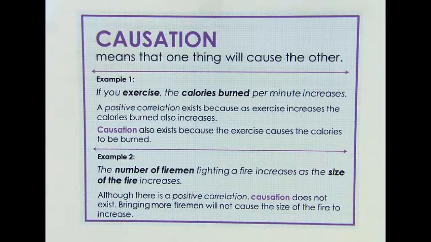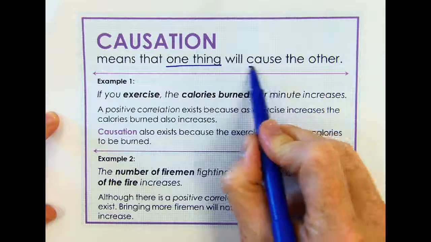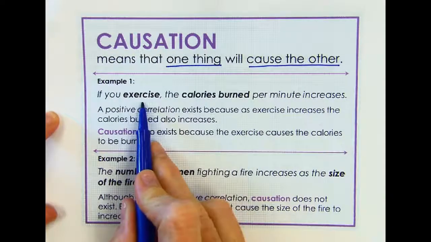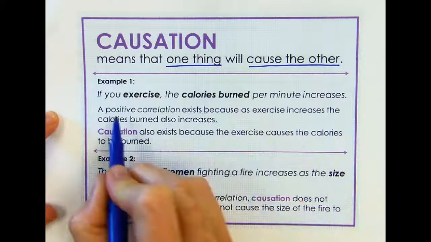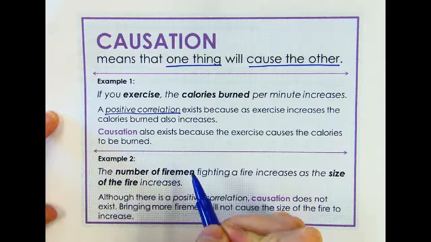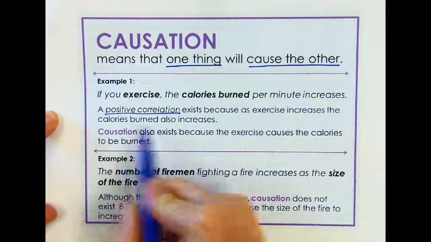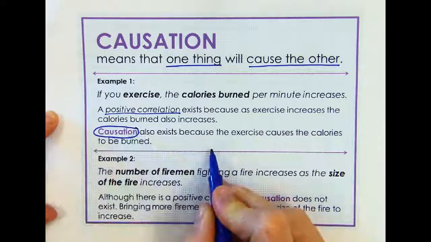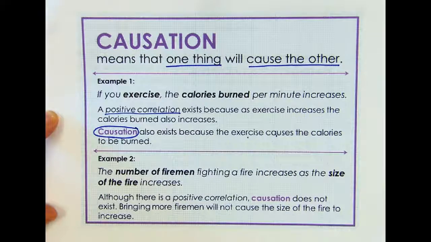Causation does not imply correlation. Causation means that one thing will cause the other. So, for example, if you exercise, the calories burned per minute increases. There is correlation because as you exercise, it increases the calories burned. Now, causation exists because the exercise causes the calories to be burned.